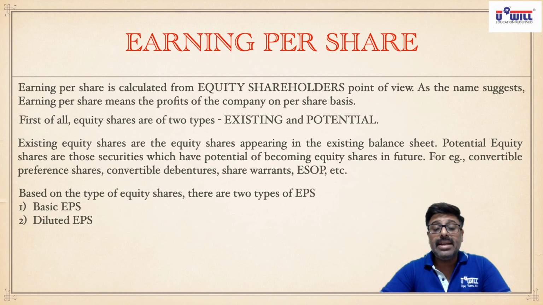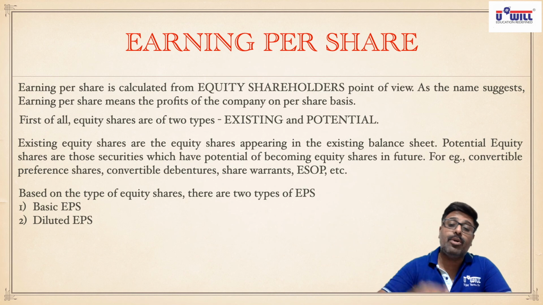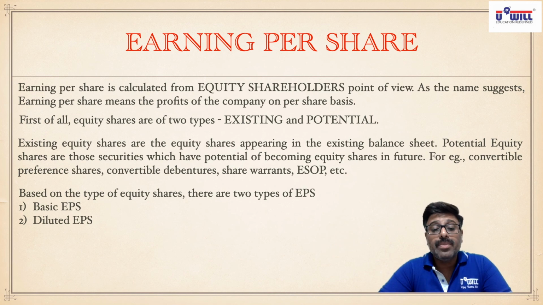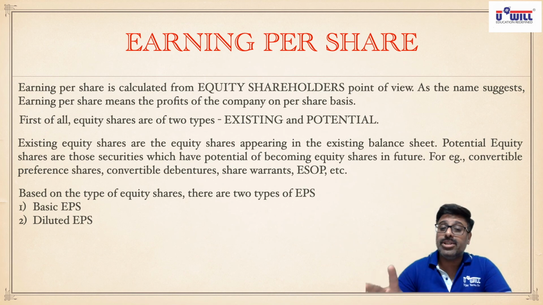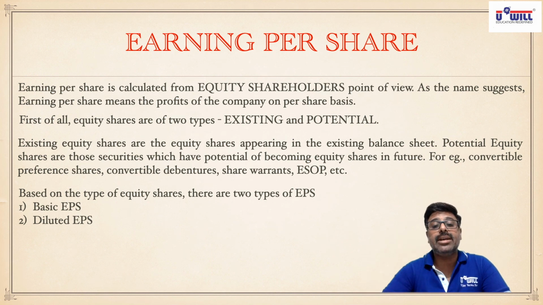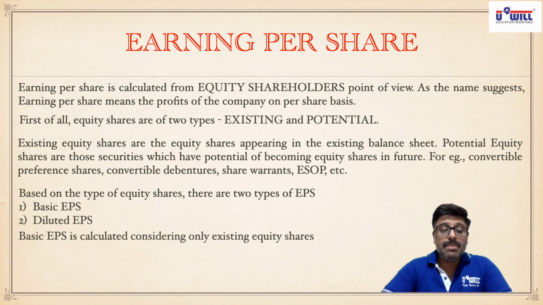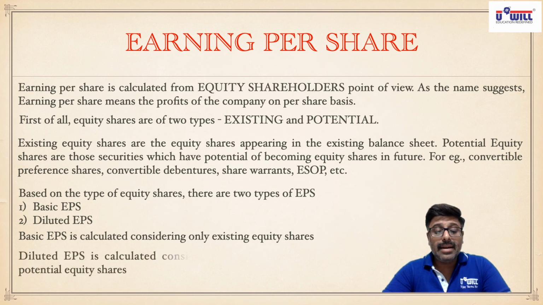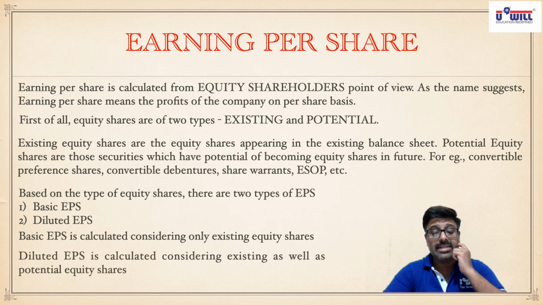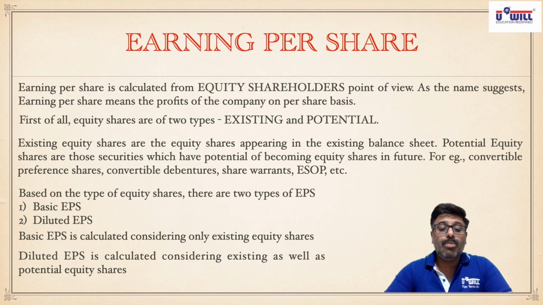Whereas diluted EPS is the EPS which includes existing also and potential equity shares also. Diluted means not only potential, existing plus potential is also taken into consideration. Look at it. Basic EPS is calculated considering only existing equity shares, and diluted EPS is calculated considering existing as well as potential equity shares.